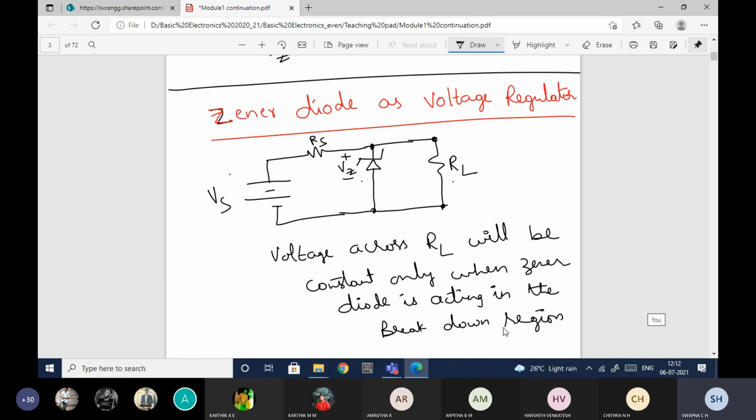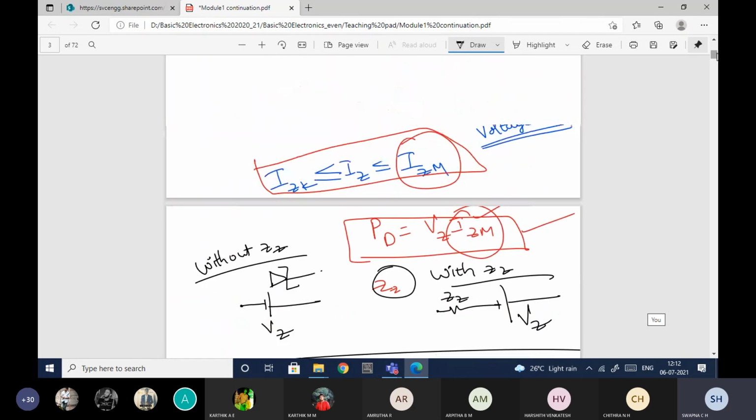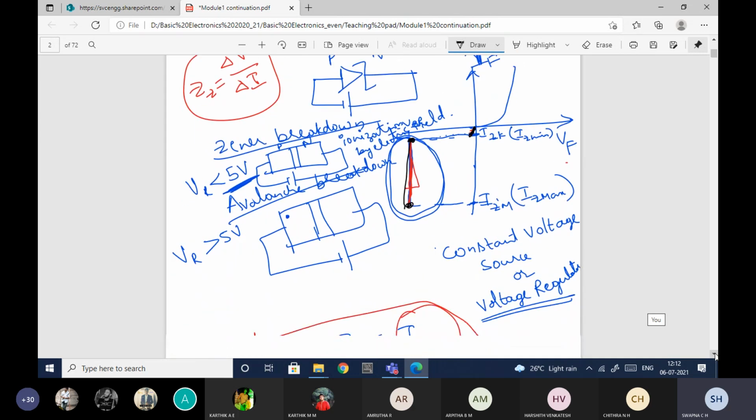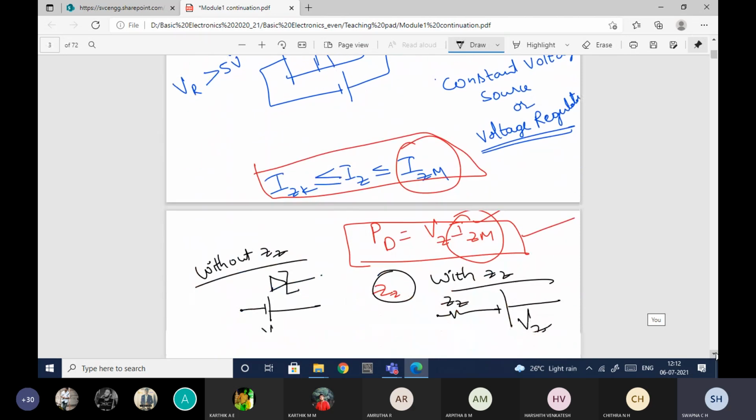Because in the rest, from here to here, it is not providing a constant voltage. Only from here to here it will have the constant voltage even though there is a change in the current. That is the reason you need to make a Zener diode work in this region itself. So this is the first thing.